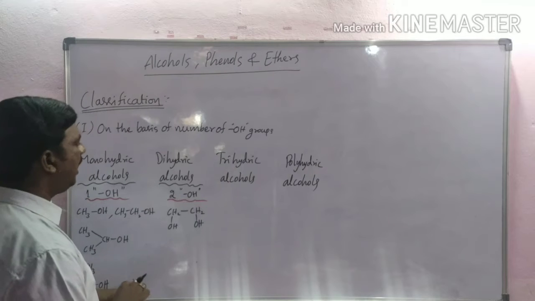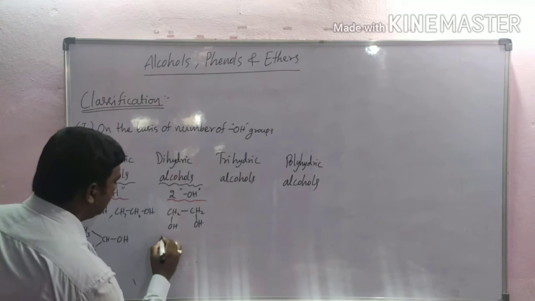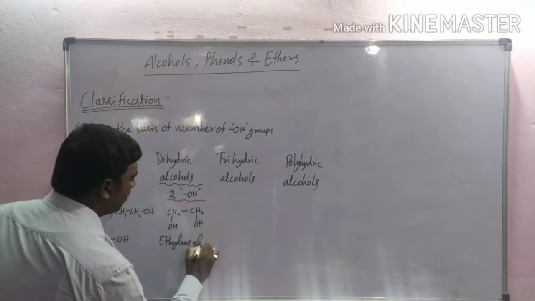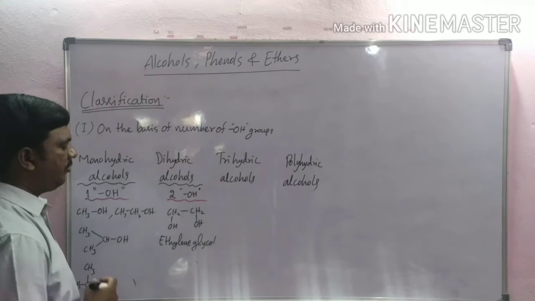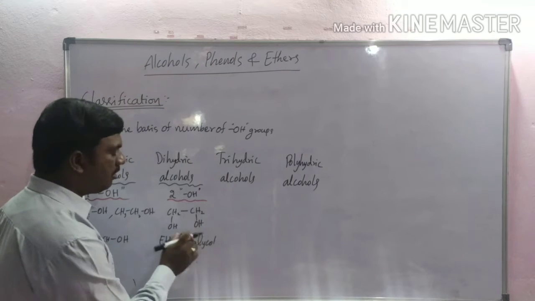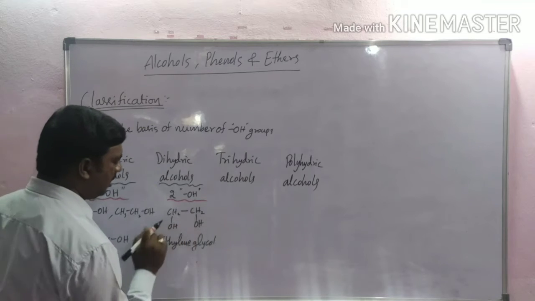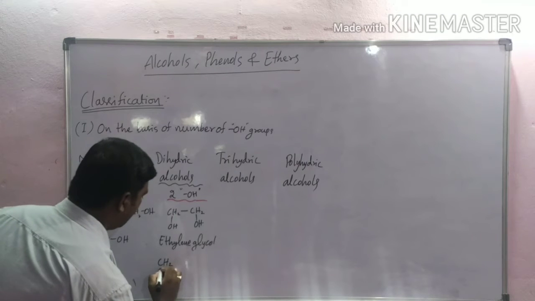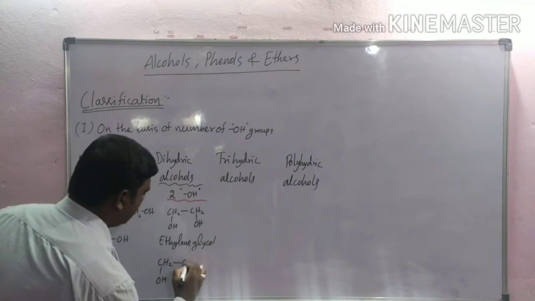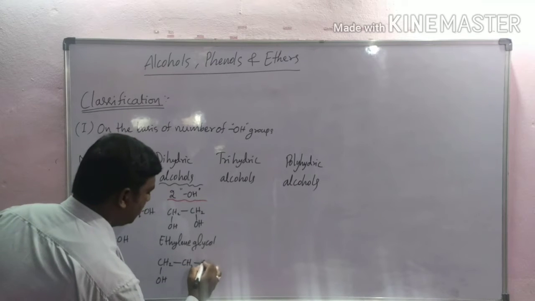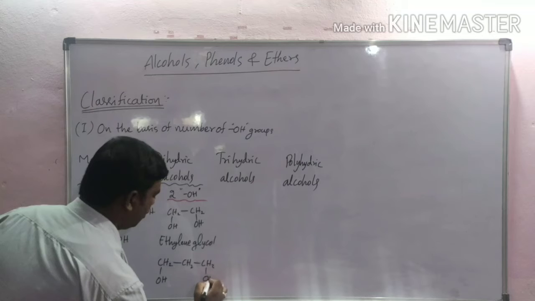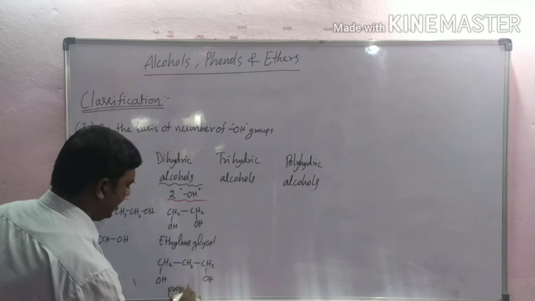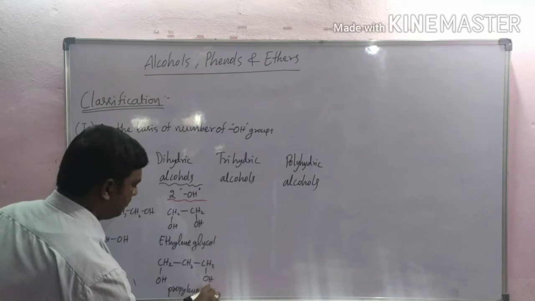It is ethylene glycol. If two hydroxyl groups are present in a compound, they are called glycols. This is ethylene glycol. Another example is CH2OH-CHOH-CH3, which is propylene glycol.